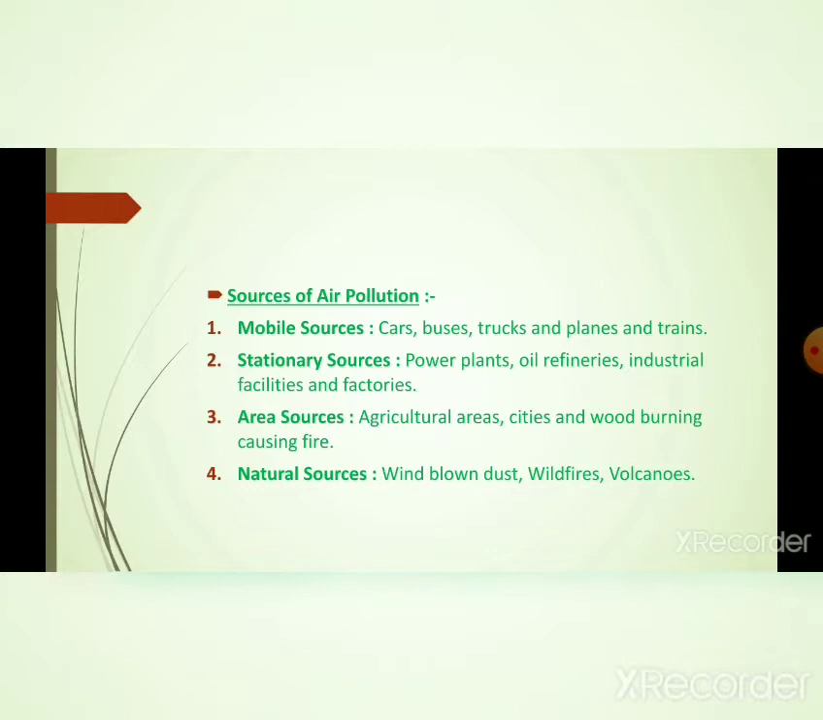Area sources are those where air pollution arises from a huge amount of land area. Natural sources are those which are not created by humans, and this pollution is caused by nature itself. First we will discuss mobile sources. Mobile sources include cars, buses, trucks, planes and trains.